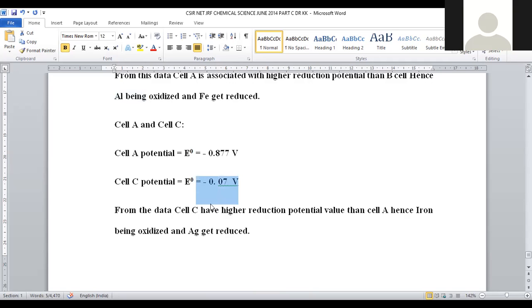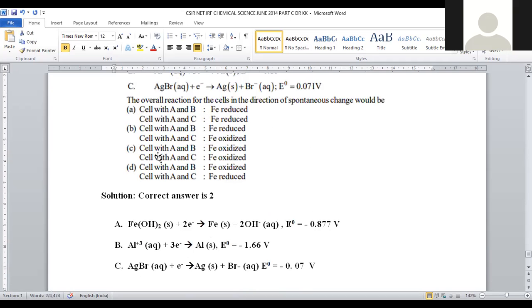The silver bromide value is higher when compared to minus 0.8, so it will be the cathode. Cathode always participates in reduction. Iron works like an anode and it will participate in oxidation. So iron will be oxidized and silver bromide will be reduced in the AC galvanic cell.